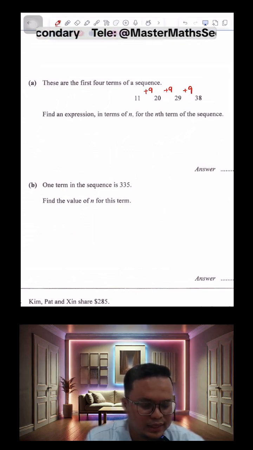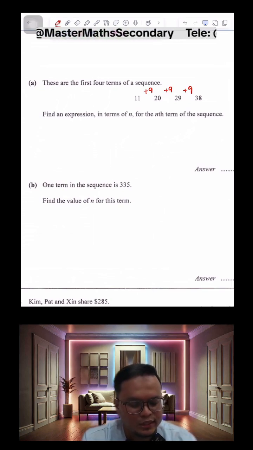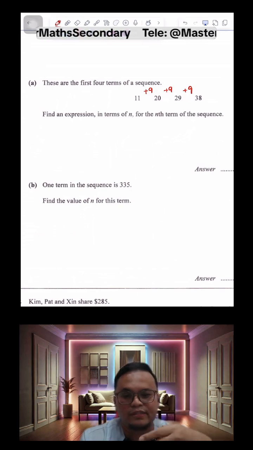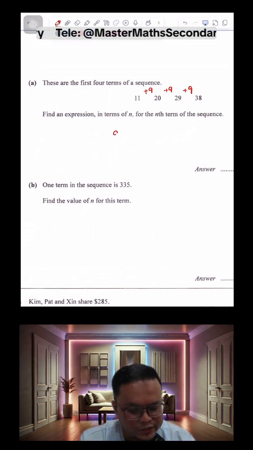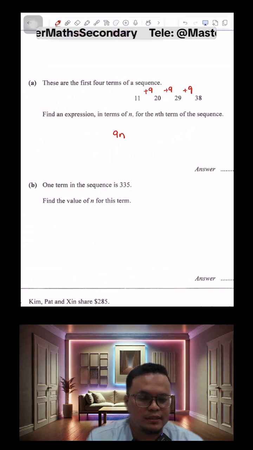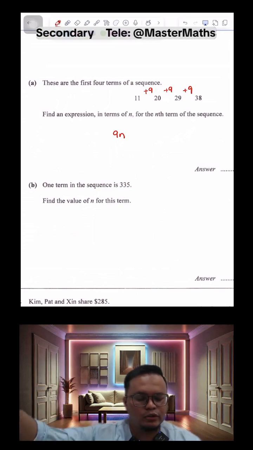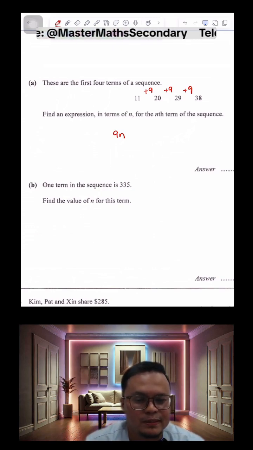In such cases, there are a few ways to do this. There's actually a formula also, but how I normally do it is, because there's a constant difference of plus 9, plus 9, plus 9, to find my expression, I'll start off with 9n first. So if there's a patterns problem that ascends plus 7, plus 7, plus 7, I'll start off with 7n first.